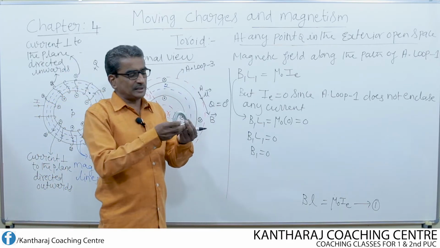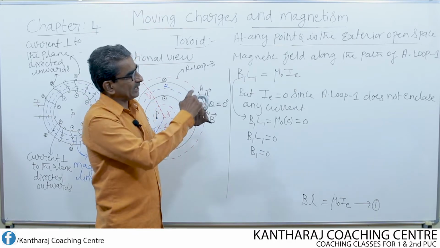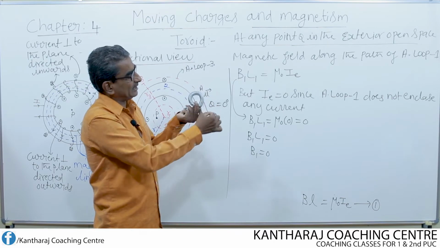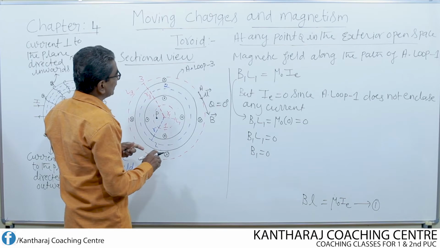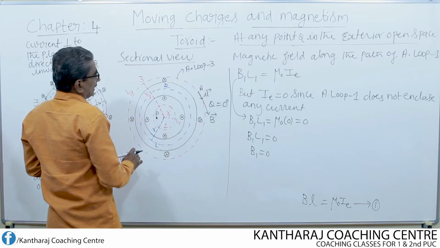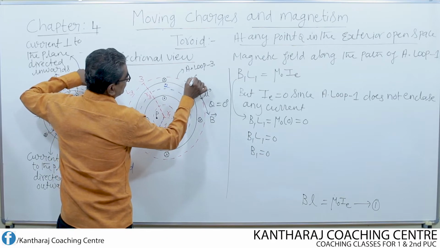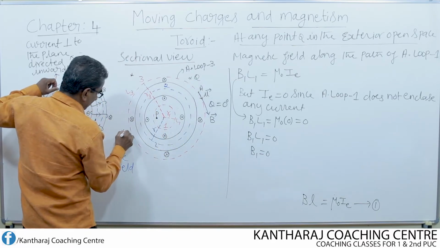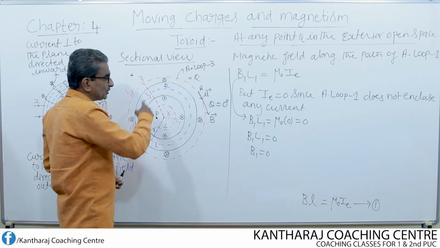If this is considered as a toroid, you can choose the point P either here or here or here or here, all around this toroid. So I consider that point. Say for example, as I have shown here, I choose one point Q here, either at this point or at this point or at this point. What's the magnetic field due to the Ampere loop 3?